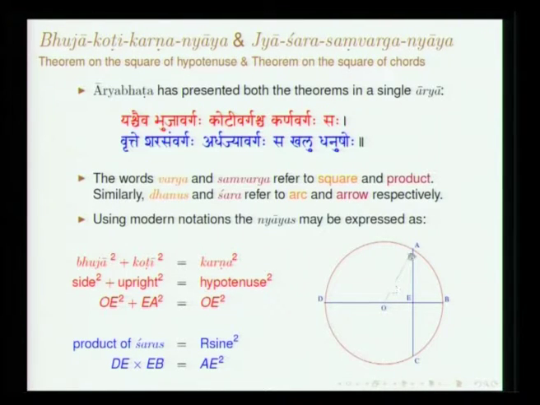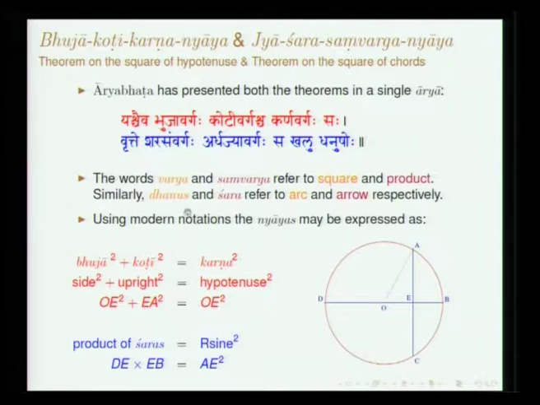To make the terms familiar once more, think of this triangle OAE. AE is bhuja, OE is koti and AO is karna. He says OE square plus AE square is OA square.